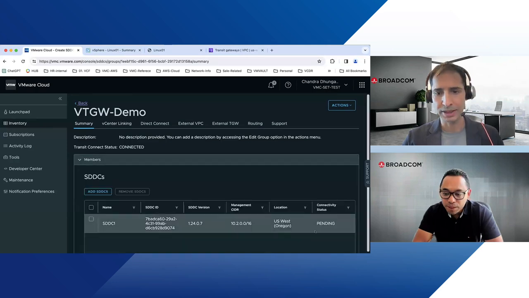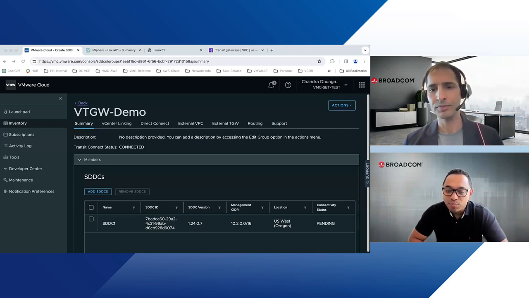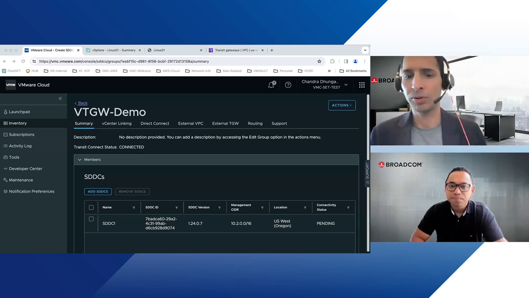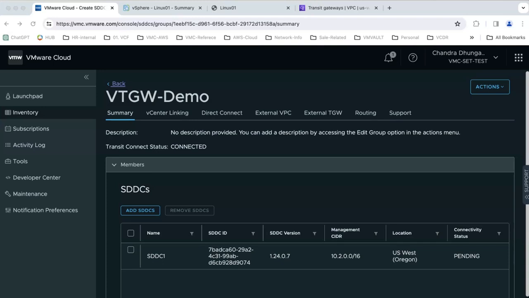So now we have a pending status. It takes some time, so let's wait until it gets completed. Chandra, I see that it is in a pending state right now. What is it trying to do at the moment? While we create the SDDC group, it's just a workflow, and under the hood it uses the VMware Transit Gateway construct and spins up all the constructs on the VPC. It's all automated, so we don't see any process, but under the hood it's creating all the required components and connecting to the SDDC so it's ready. It will take some time, so let's wait until it's complete.